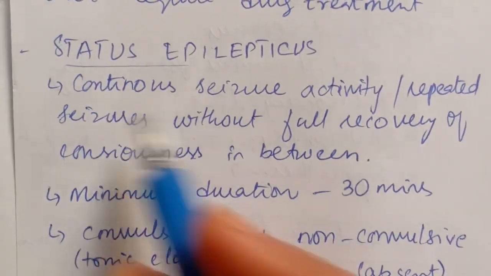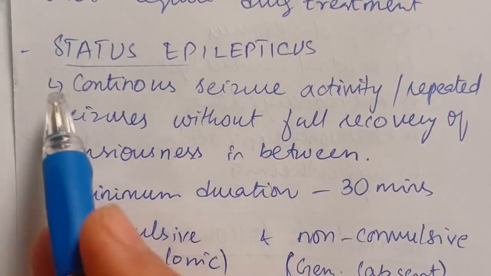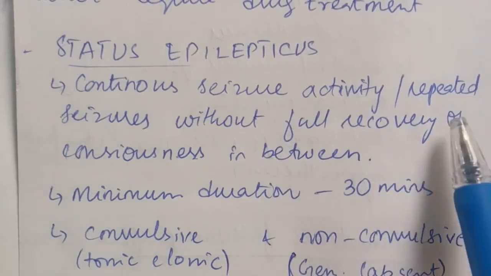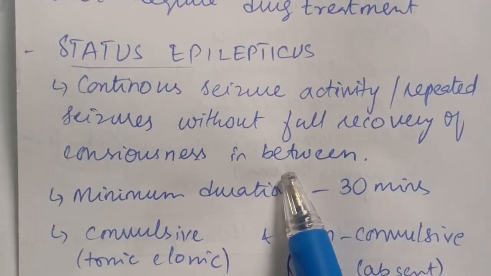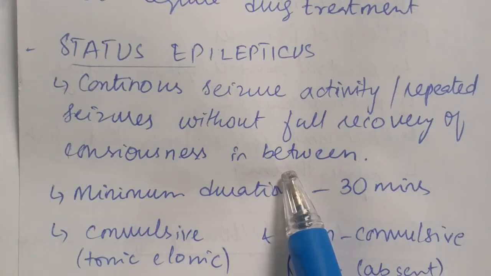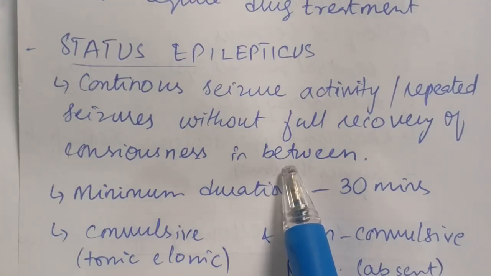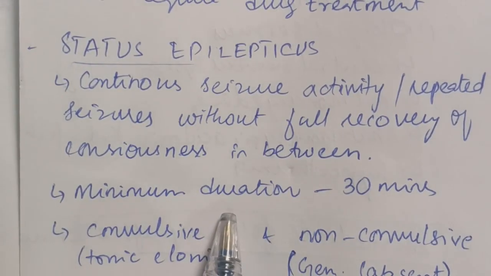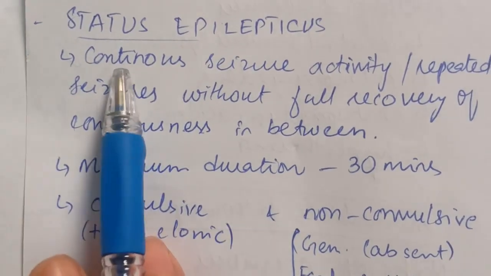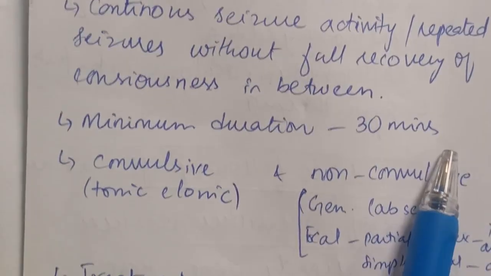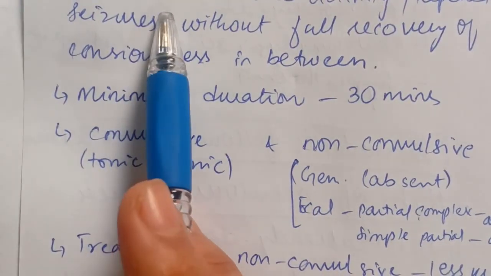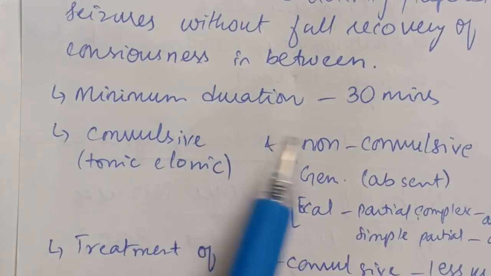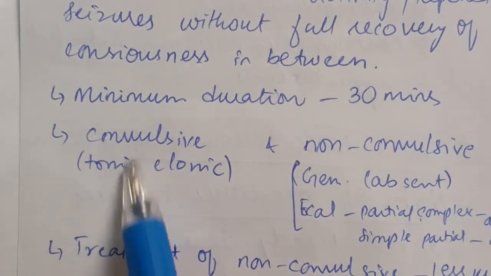The definition of status epilepticus written in the eTG guidelines states that it is continuous seizure activity or repeated seizures without the full recovery of consciousness in between. So this is actually continuous activity, and there is no time of consciousness in between the seizures. The minimum duration decided upon to diagnose status epilepticus is 30 minutes. So status epilepticus is continuous seizure activity without the full recovery of consciousness of at least 30 minutes. It can be convulsive and non-convulsive.